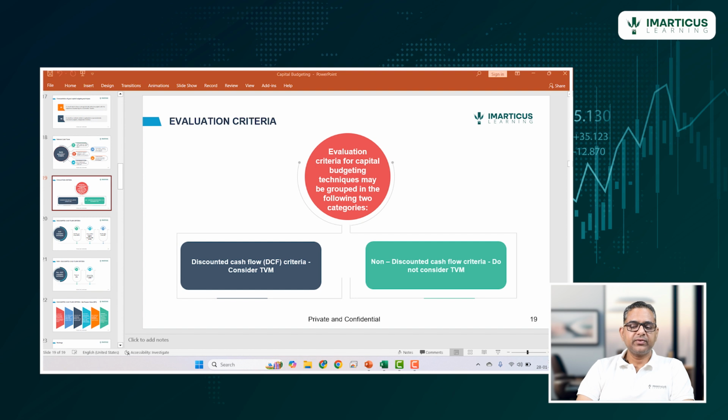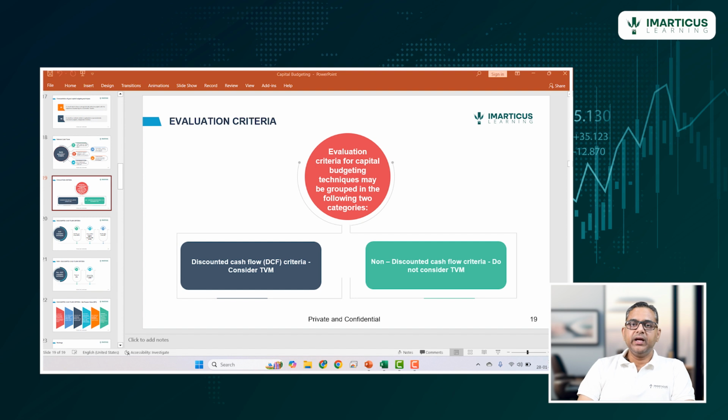This is why time value of money is a very, very important concept in any decision making in finance, including capital budgeting decision making. Also, we should ideally consider the time value of money. So DCF techniques are more logical, more preferable, more widely used than non-discounted cash flow techniques, which do not consider time value of money.